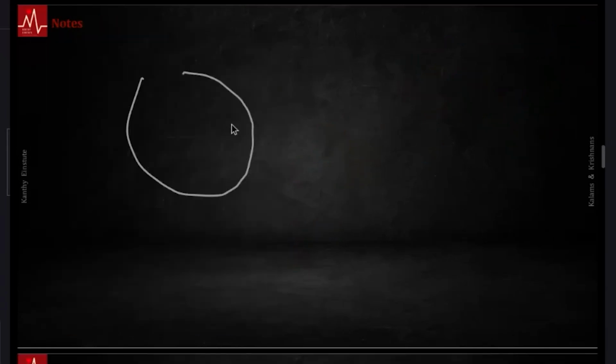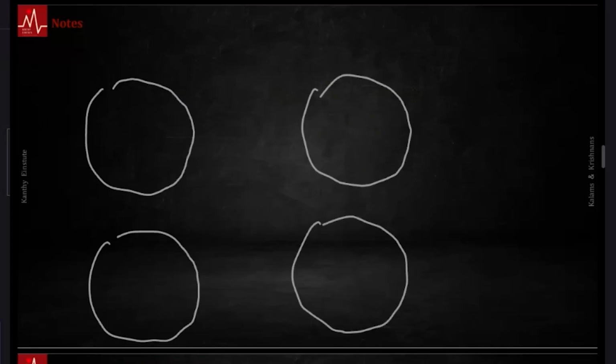And be aware there are 4 possibilities. Let's draw nice circles. Let's say the true value that we are measuring is at the center, the bullseye. Accuracy and precision are independent, okay? Things can be accurate and precise. The data points are in and around the center. Things can be on average accurate, but not necessarily precise. The average is around the center. Things can be precise, but not accurate. All the data points are somewhere over here.